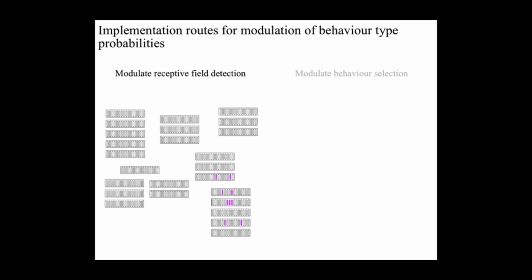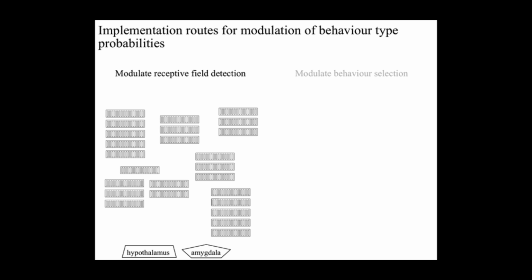A problem with all this is that it requires that some identifiable cortical receptive fields tend to recommend some behaviors more than others, which means that these receptive fields are not fully shared across behaviors. This has some implications for resource economy, because if there's a bit less sharing of receptive fields across behaviors, then more receptive field resources will probably be required. And I'll come back to that point a little later.